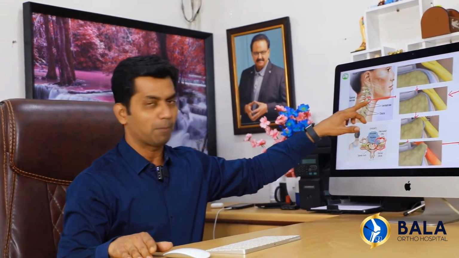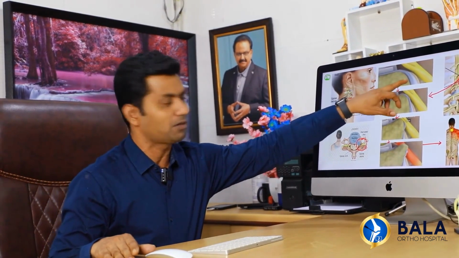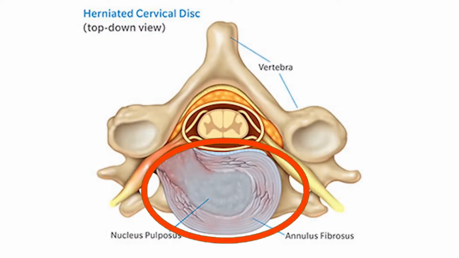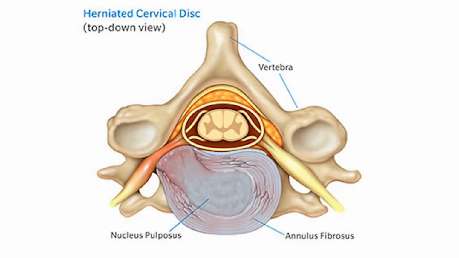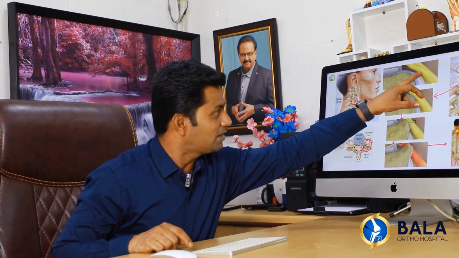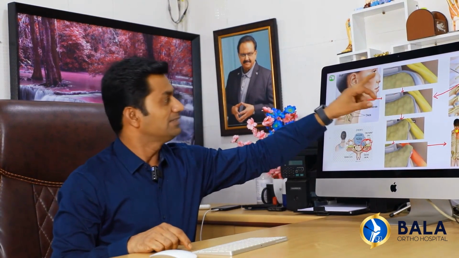Now, what happens with this condition is that the nerve comes from the back. We mentioned that the nerve comes close to the joint. As long as the joint is flexible and in good condition, the wall is clean, as I have already mentioned. The gel-like part inside the annulus fibrosus is called the nucleus pulposus. This acts as a suspension. As long as it is in good condition, there won't be any problem. If it gets pinched, the nerve won't be compressed. It will return to its old state sometimes.